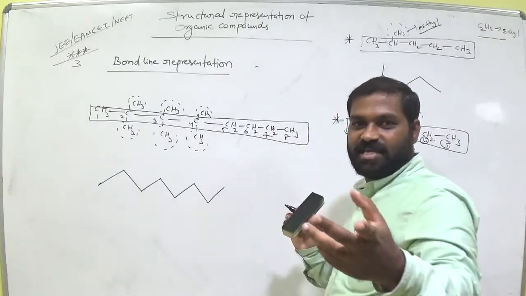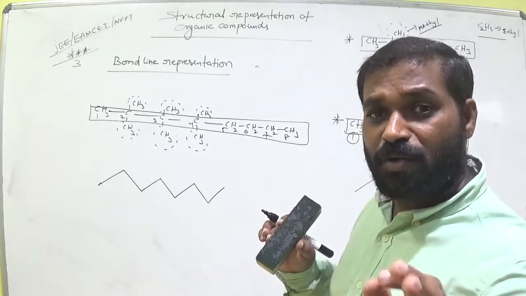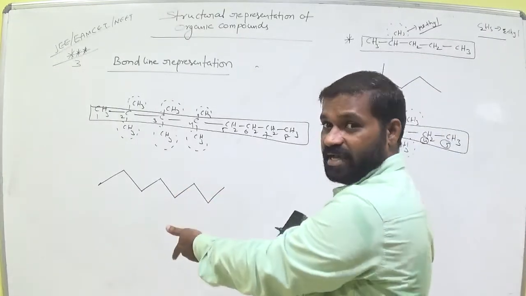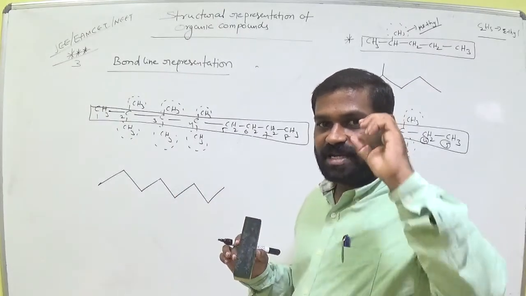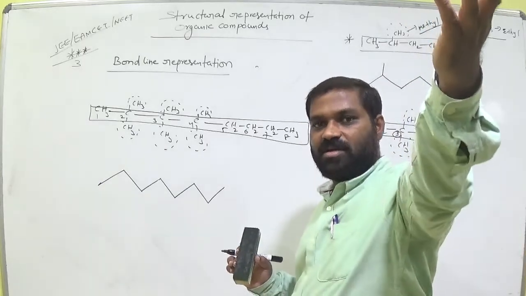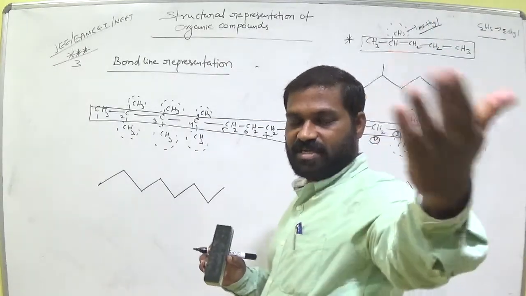I will discuss this in the IUPAC nomenclature structure. Just remember how to write the bond line. So what is the bond line representation? If you get just 10% of the idea, it is useful in further classes, that means in the IUPAC name.